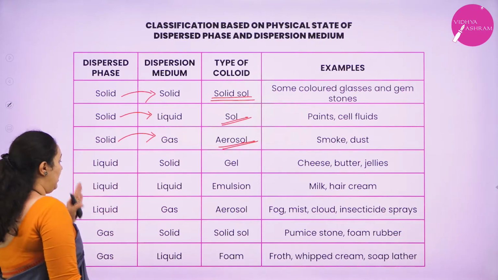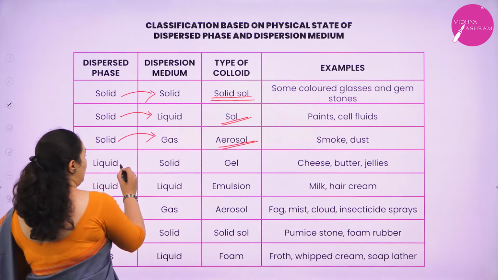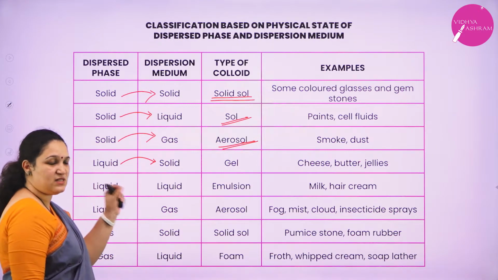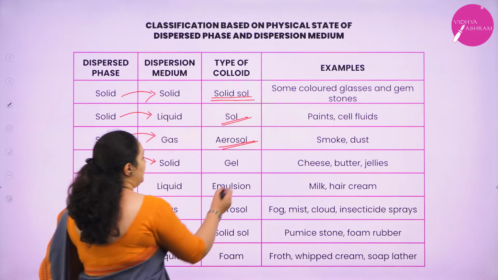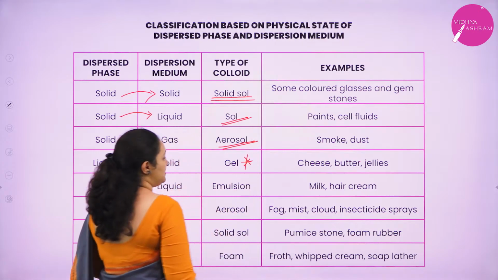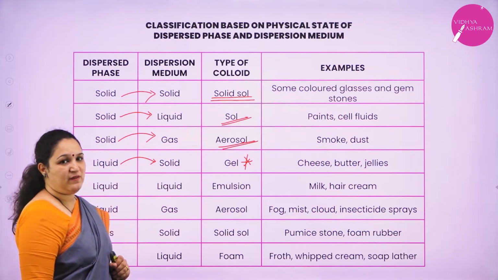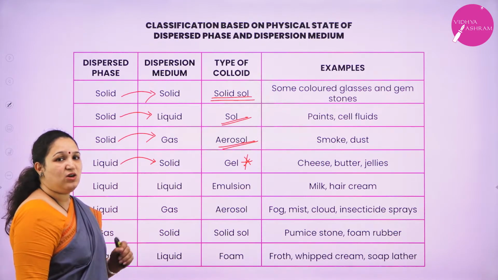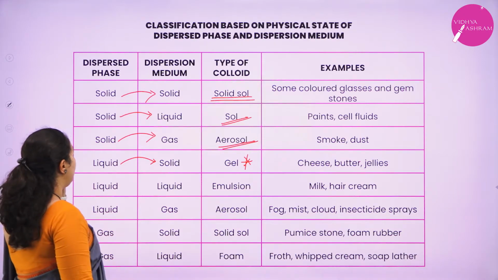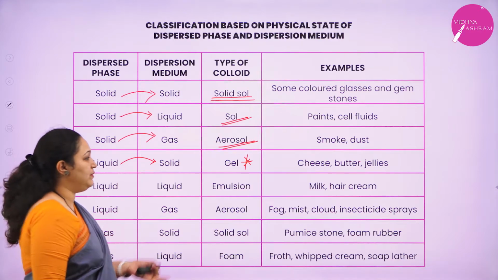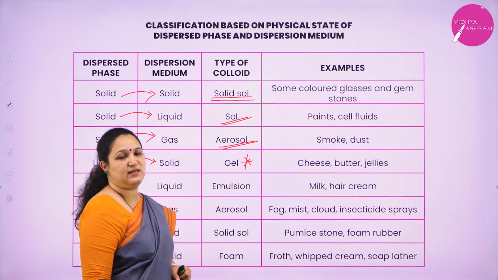Next, we are coming to liquid. When liquid particles are dispersed in solid, it will form gel. It's a very important question. What is gel has been asked many times in the previous paper. Gel is a colloid in which the dispersed phase is a liquid and the dispersion medium is a solid. Example, cheese, butter, jellies, etc.